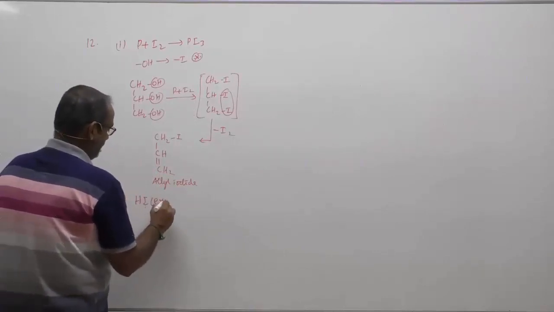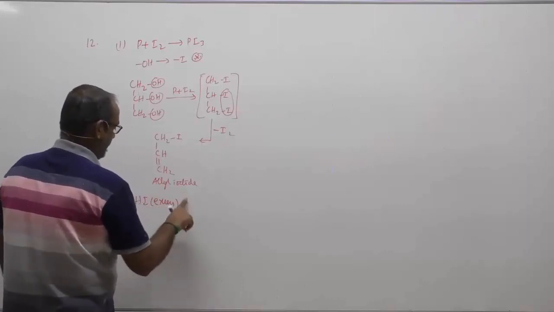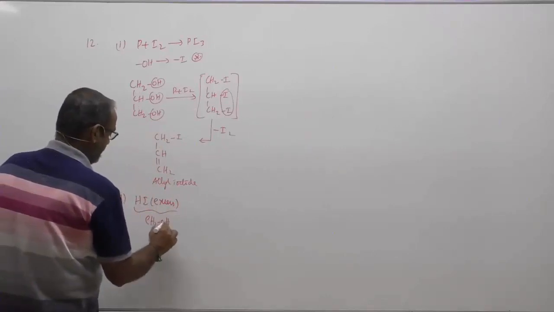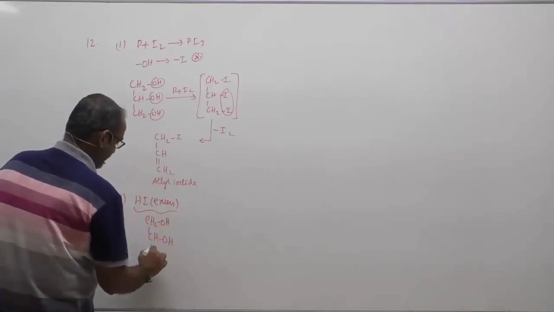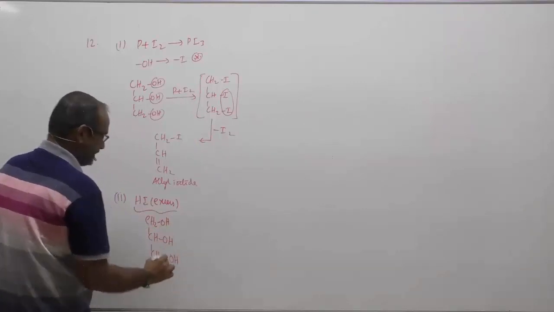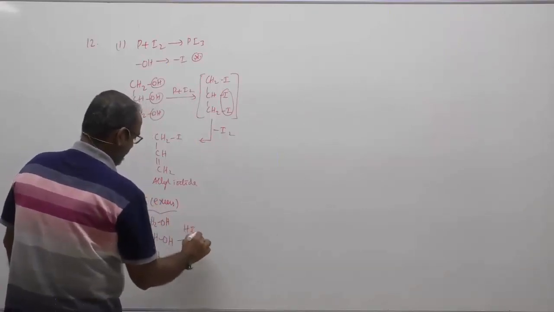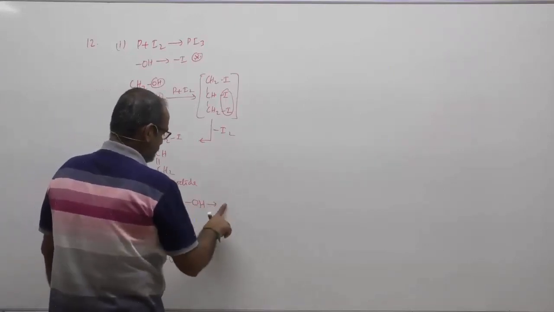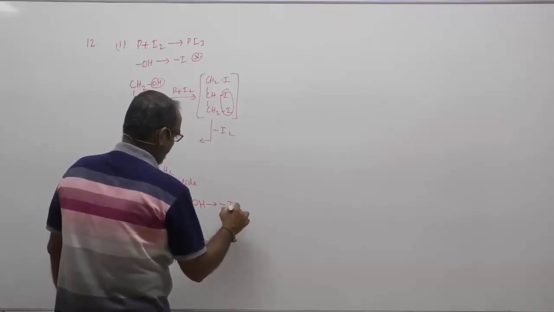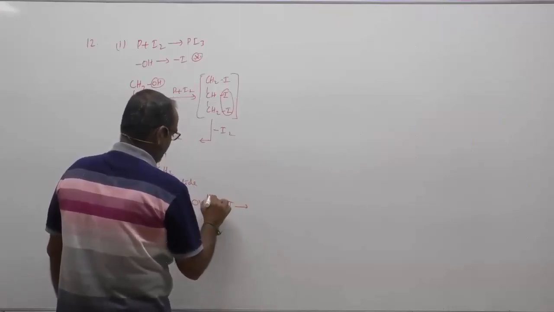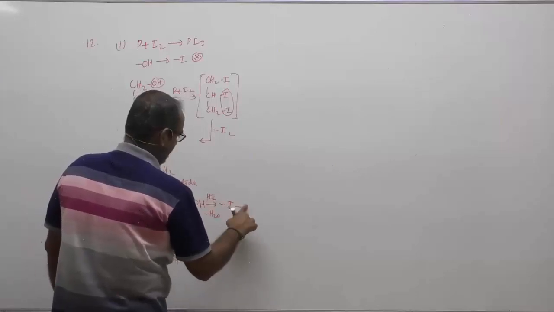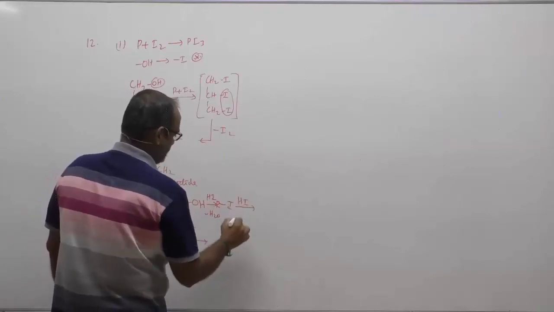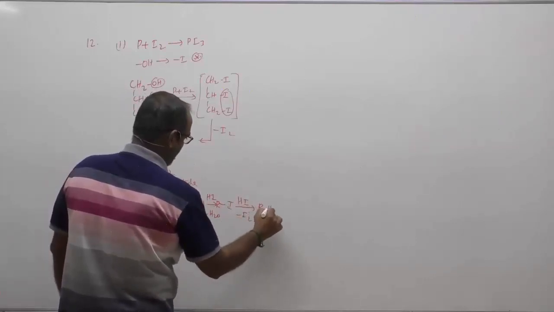Not only HI, it is the word excess. Whenever we say excess, the reaction has to proceed completely until it finally stops. That is very important. With CH2OH and HI, the reagent will convert OH to I, with the removal of water. And again, the alkyl iodide will react with HI. HI is a reducing agent; with loss of I2, it will form an alkane.